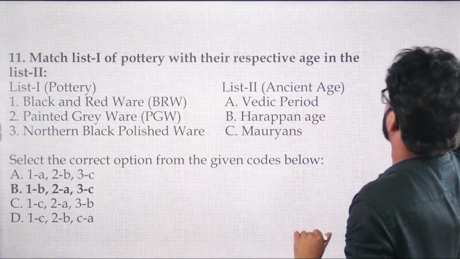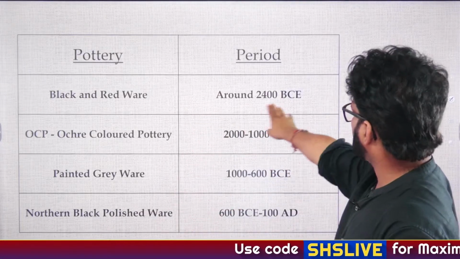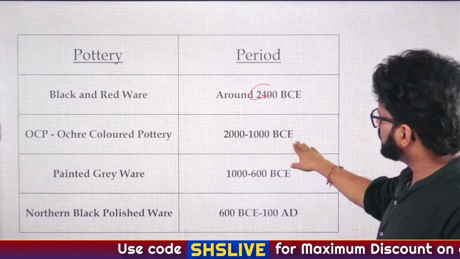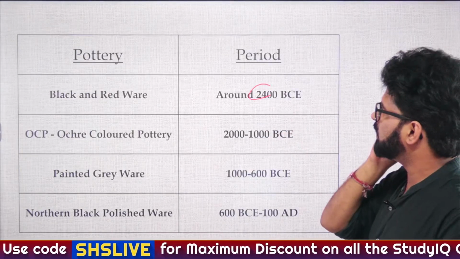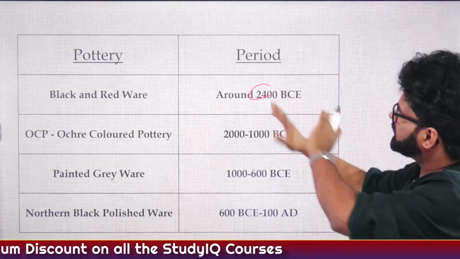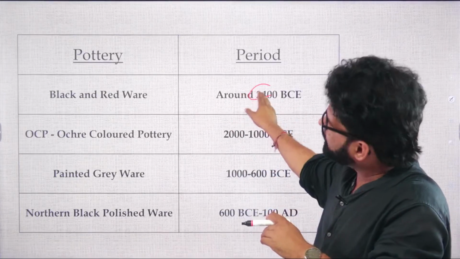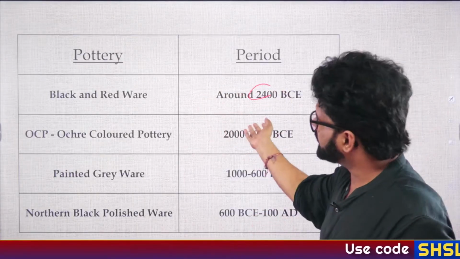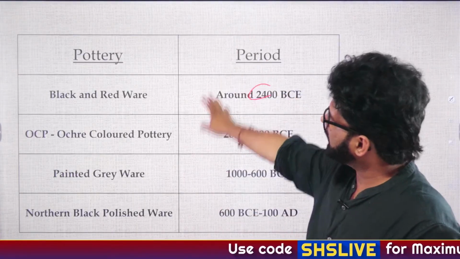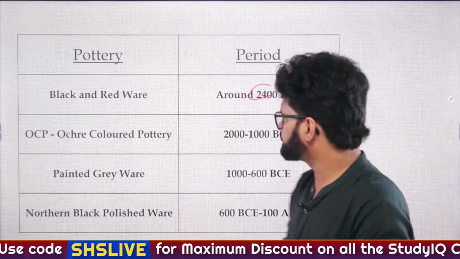So B is the answer: black and red ware, ochre colored, painted grey ware, northern black polished ware. Around 2400 BC, and in fact it covers the early Vedic period as well, and then painted grey ware, and then northern black polished ware. This is approximate data, approximate years. And when we talk about the Indus Valley, this is around 2600 to 1900. So please remember these dates, at least remember the chronology. That will help you in eliminating options, sir and ma'am.